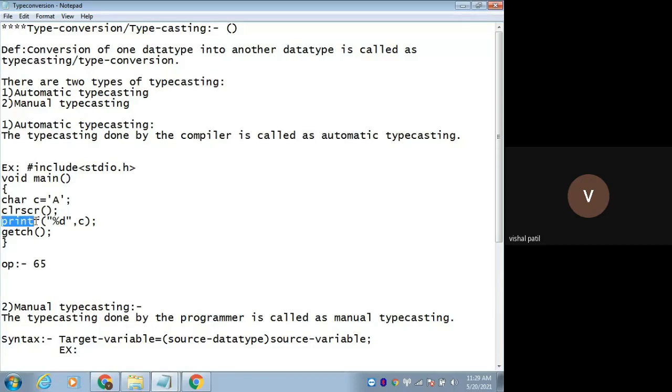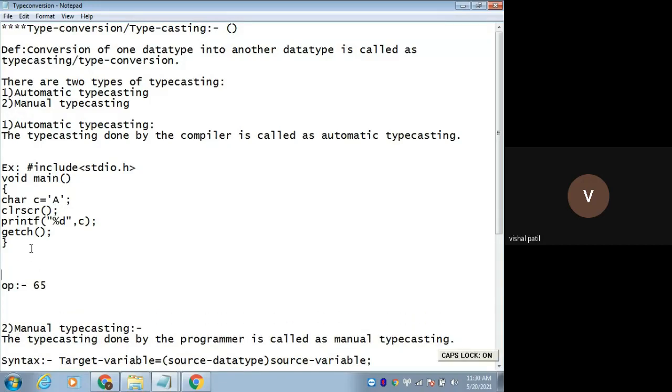I'm displaying the value of C through the printf function. And what is the value of C? A. So it should display capital A, because that is the value of C. This value will be assigned to the C variable by our assignment operator. It assigns the right side value to the left side variable. So it should display capital A, right? But instead, let's see the output, what it displays.